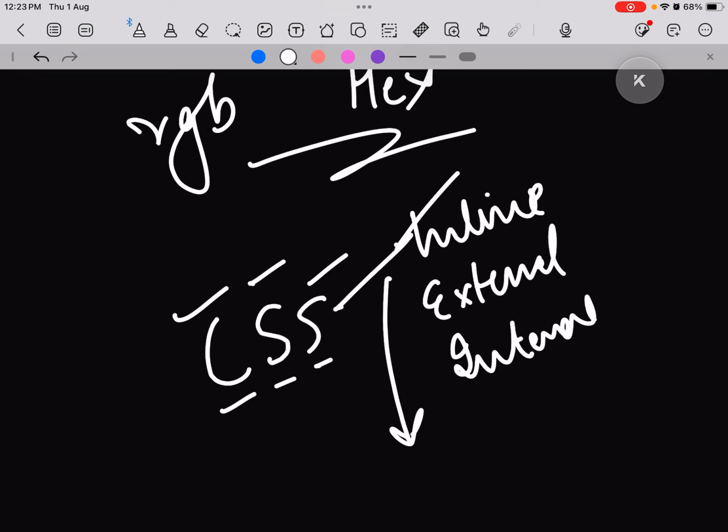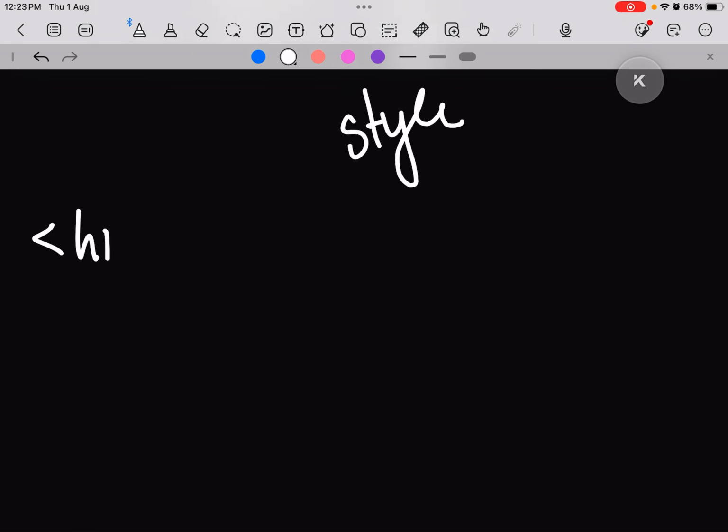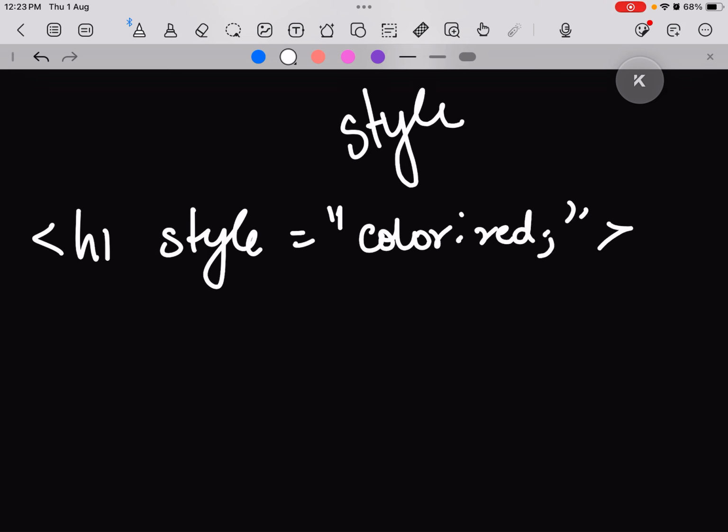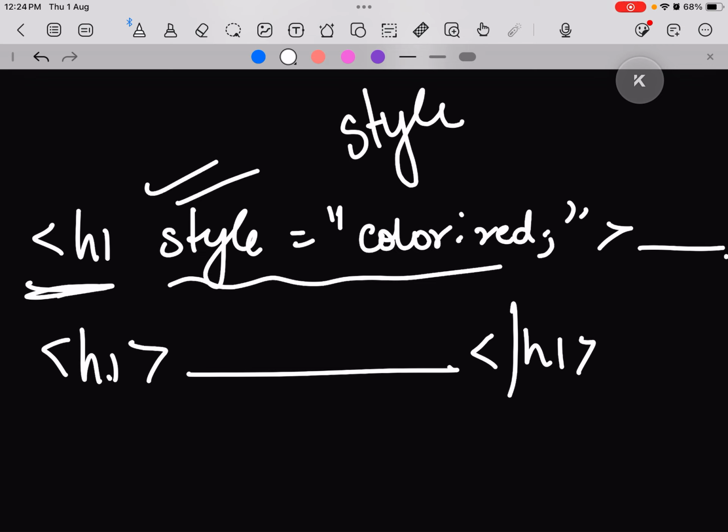Inline CSS is styling done using the style attribute, which we discussed, which was that if I want to format the heading, I can simply write h1 style equals color red. So we have already discussed inline CSS. It applies a unique style to a single element. Now if I write like this and then I write the heading, then if I write another heading, do you think this will apply to the second heading as well? No, it's basically only for a unique element.